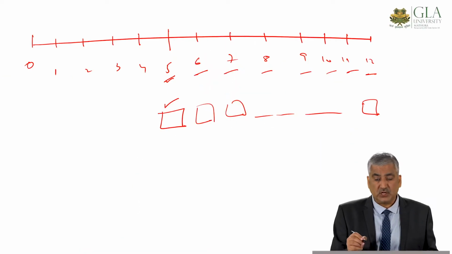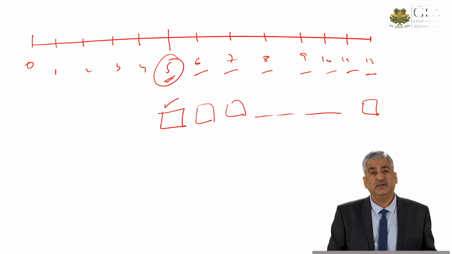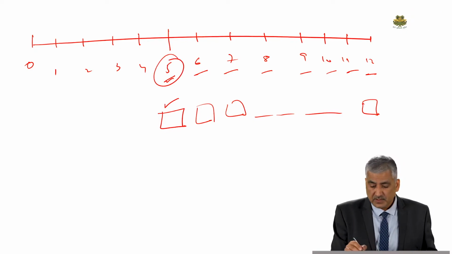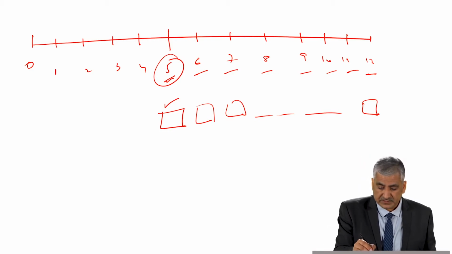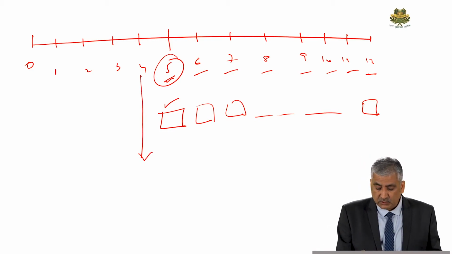First of all, what we need to find out is the loan amount outstanding at the beginning of the 5th year. This is very important. Mind you, this 5 means the end of the 5th year. So what is the beginning of the 5th year? This. So what is the value of the loan amount outstanding?